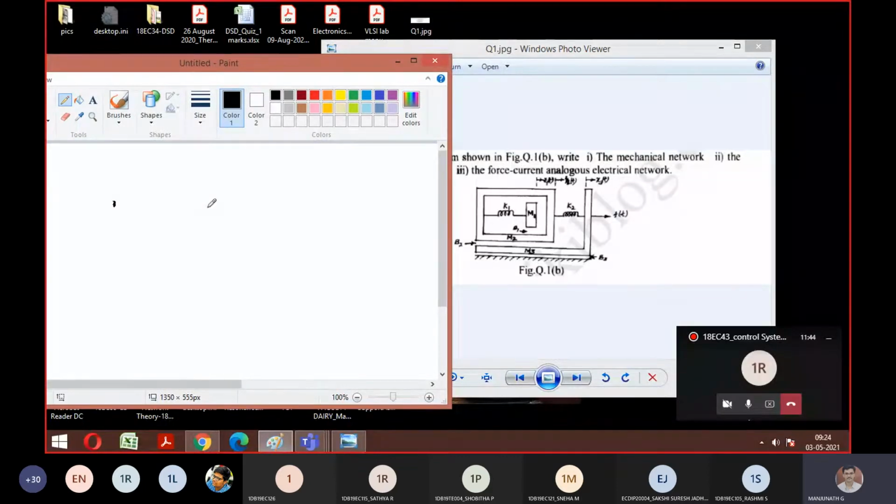Leave sufficient space for the connection x2 and x3. So 3 nodes are there. Designate that x1, x2, and x3. If you're able to write the mechanical system, the same way you have to replicate your electrical system with respect to force-current.